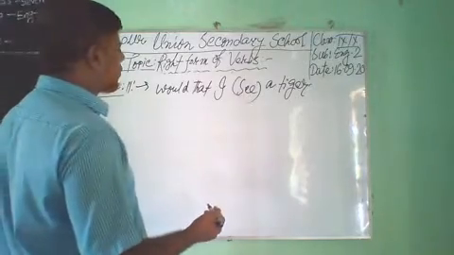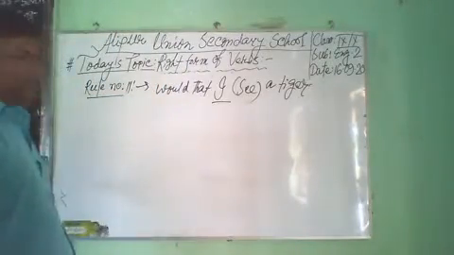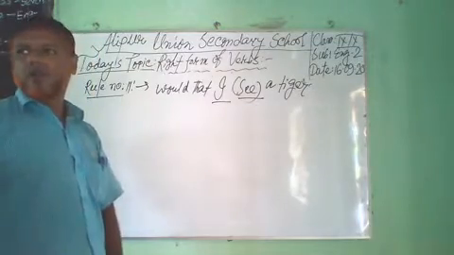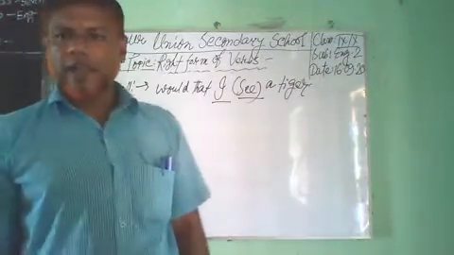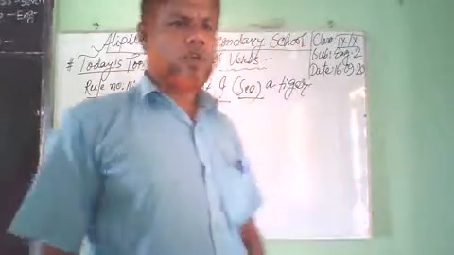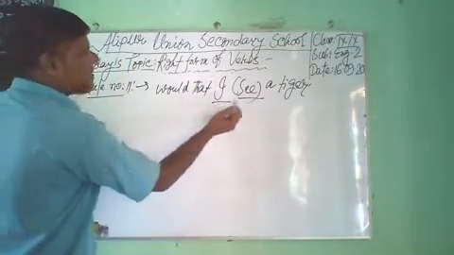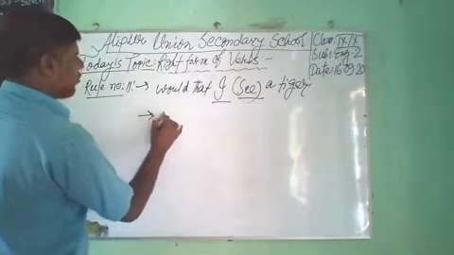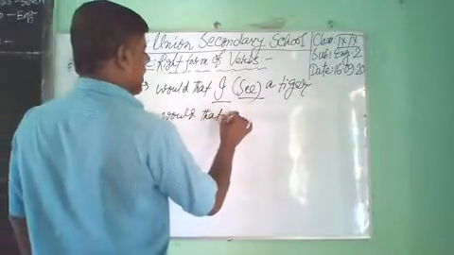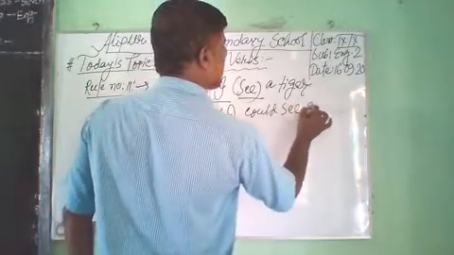So we have to use could after the subject I. And main verb see will be verb one. Verb one, that means present form of verb. Have you understood? Would that I see a tiger. Would that I could see a tiger.